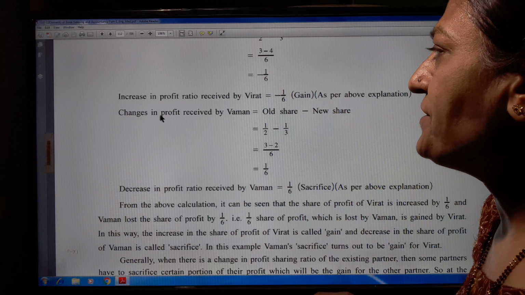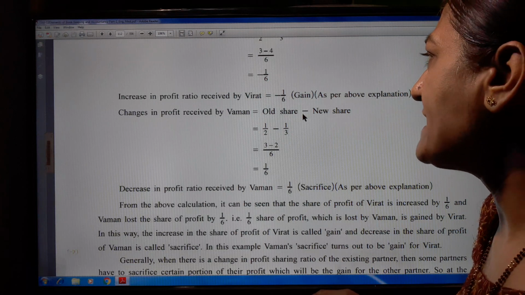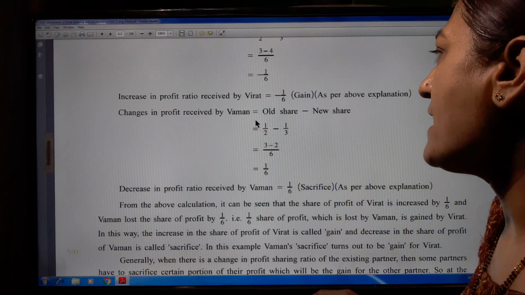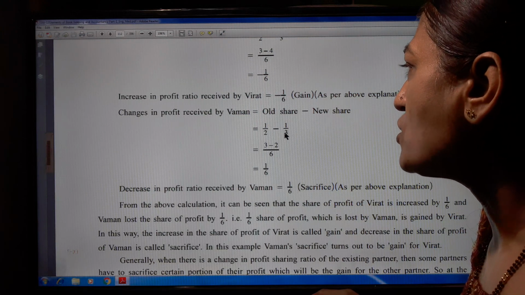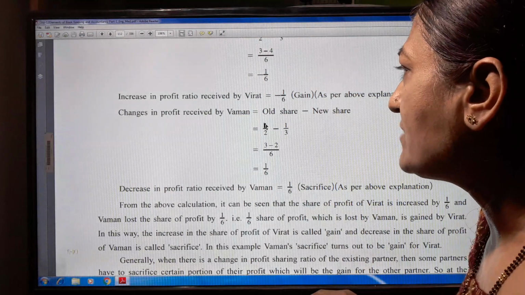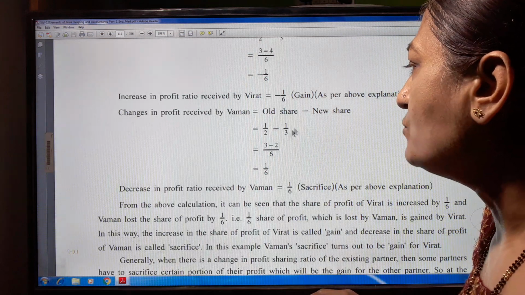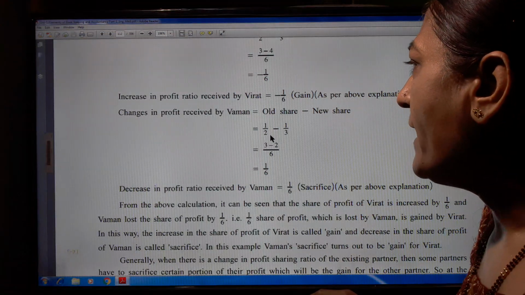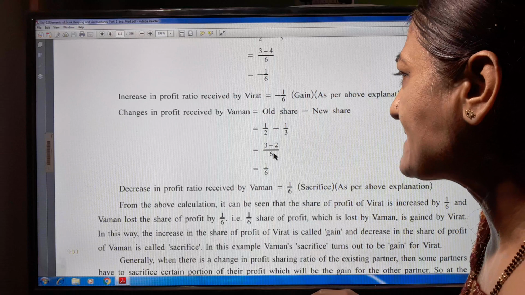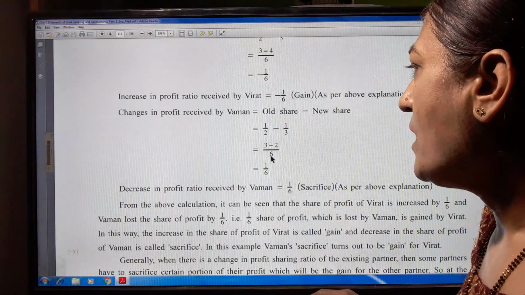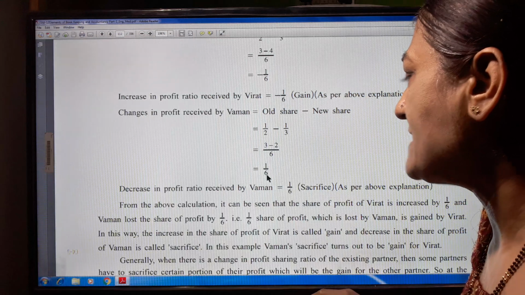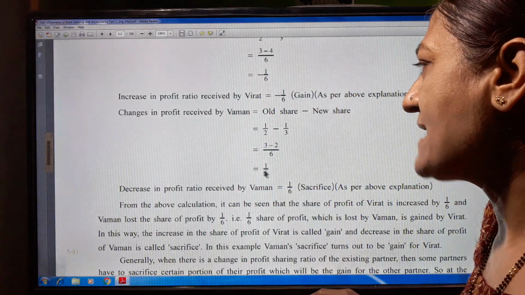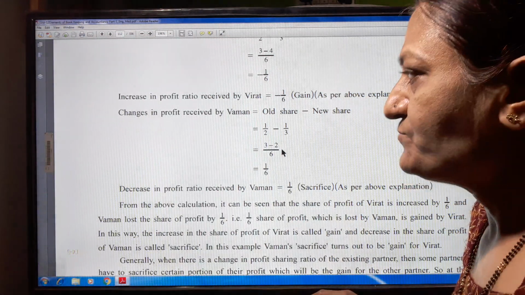Change in profit received by Vaman: old share minus new share, 1/2 minus 1/3. Here also, 1/2 is 3/6 and 1/3 is 2/6, so 3 minus 2 upon 6 gives 1/6. Here the sign is positive, so it is a sacrifice.